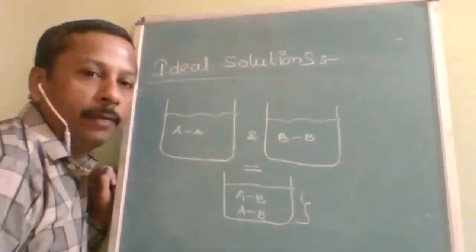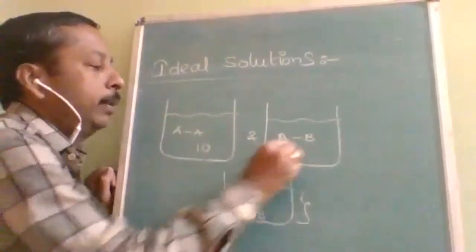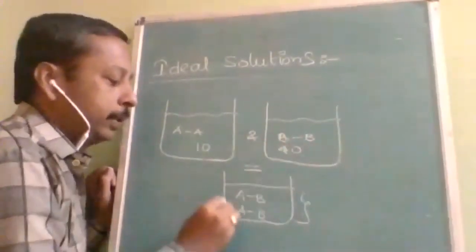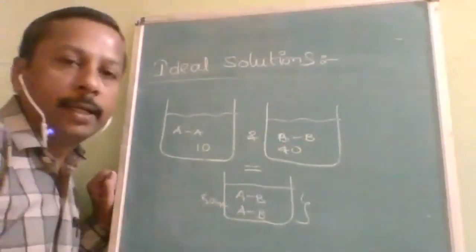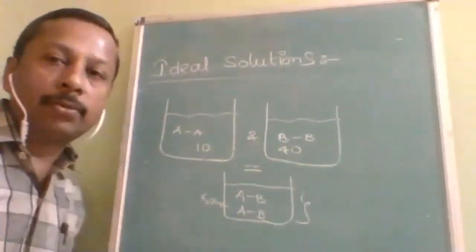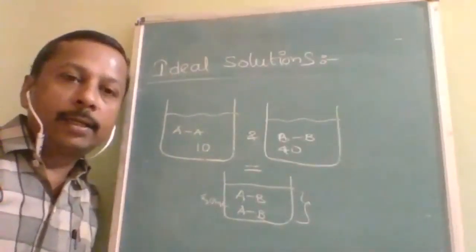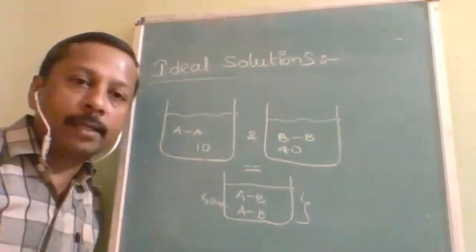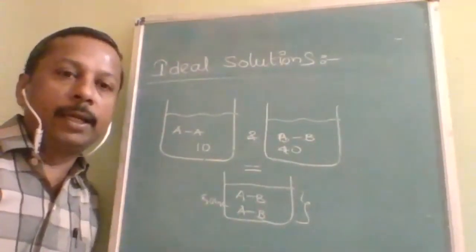Okay, volume will be what? Same. So if we are mixing 10 ml and 40 ml, obviously we will get 50 ml. Okay, so these are the ideal condition logic. This happens only when the attraction force between A and A, comma, B and B is exactly equal to the attraction force between A and B.